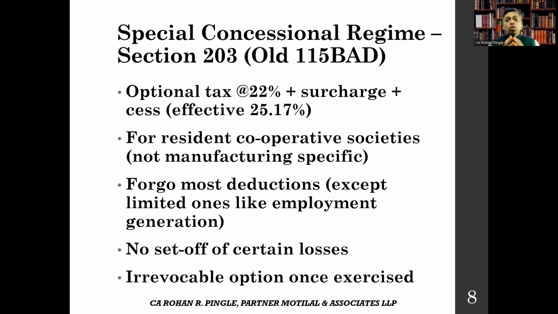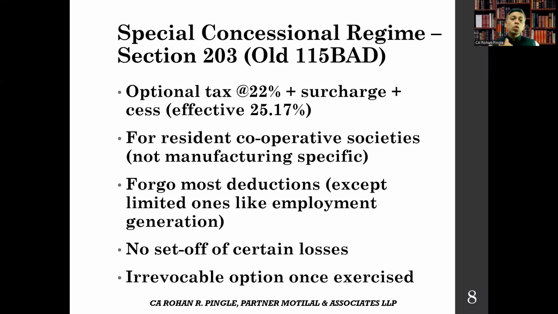However, they have to forego most of the deductions and cannot set off certain losses. Once the option is exercised, it also becomes irrevocable. It must be applied in the prescribed form to avail that option. But also keep in mind that it is generally irrevocable. Once you opt, you cannot go back.